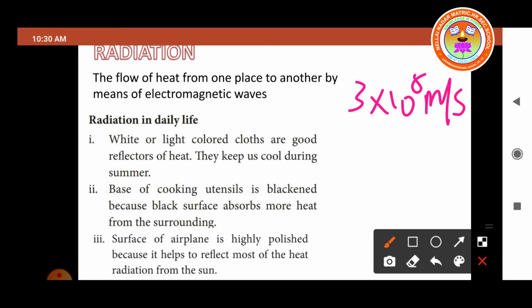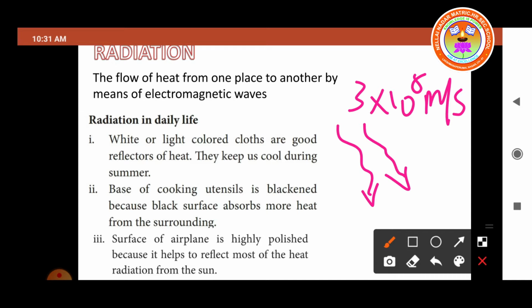So radiation is the flow of heat from one place to another by means of electromagnetic waves only. This is called radiation. The transfer of heat energy from the sun reaches us in the form of radiation only. So the sun is a natural source of heat energy, and that heat energy reaches us in the form of radiation. Radiation moves in the electromagnetic wave format.